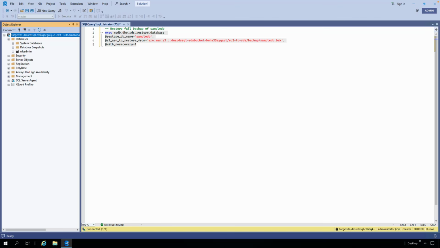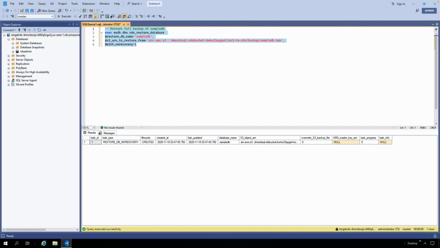Now I connected to the RDS for SQL Server instance, and you can see on the left hand side there is no user database right now. I'm going to use the restore command to restore the sample database from the S3 bucket where we copied the backup files. I'm also going to use the with no recovery option equal to 1 because we want to restore subsequent tlog backups to reduce the downtime during migration.